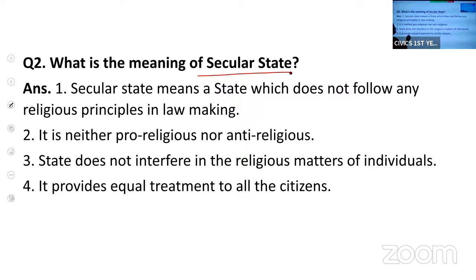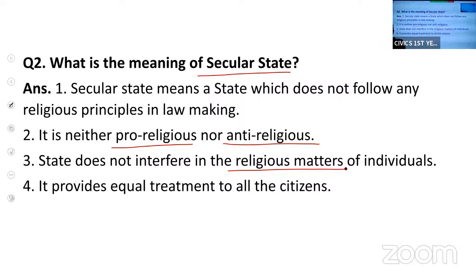Here the government is neither pro-religious nor anti-religious. In secular states, the government does not support any religion, nor is it against any religion. And the state will not interfere in religious matters.